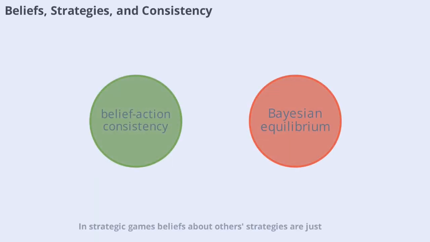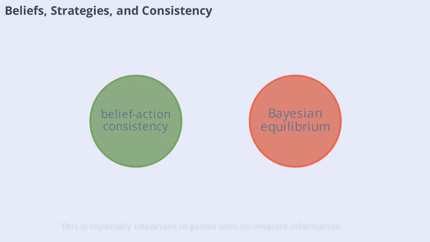In strategic games, beliefs about other strategies are just as important as the strategies themselves. A player's best response depends on what they believe others will do, and those beliefs must be consistent with the actual strategies chosen. If beliefs and strategies are specified separately, inconsistencies can arise, undermining equilibrium. True equilibrium requires a fixed point. Strategies generate beliefs and beliefs justify those strategies.